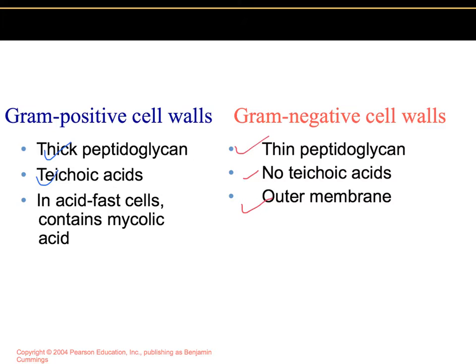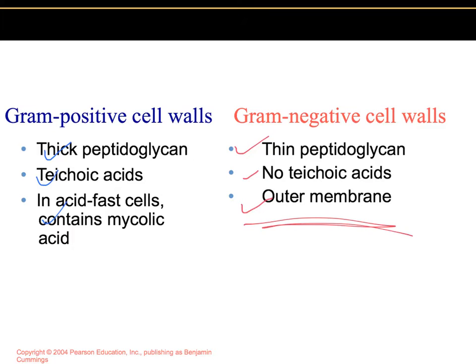If the gram-positive cells are acid-fast, they would have mycolic acid. During the decolorization stage in the gram stain procedure, the alcohol-acetone decolorizer extracts the lipid. So it makes the gram-negative cell walls more porous and incapable of retaining the crystal violet-iodine complex.